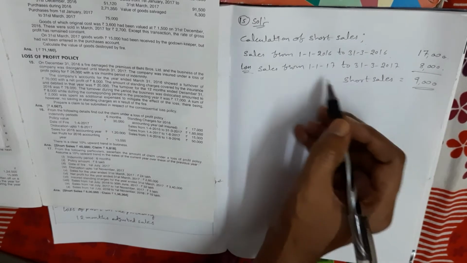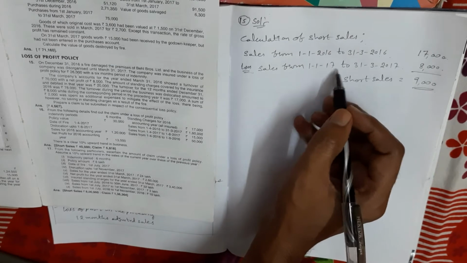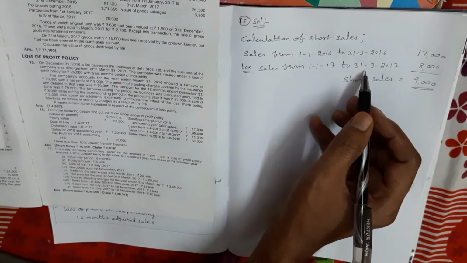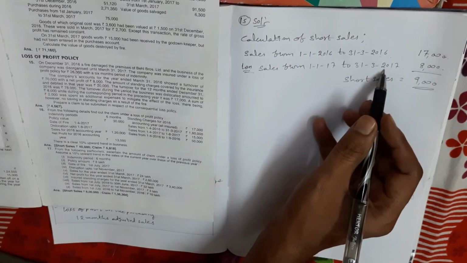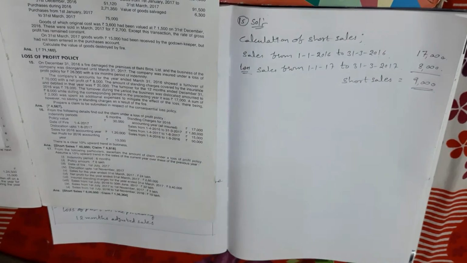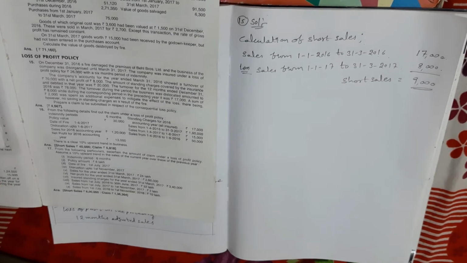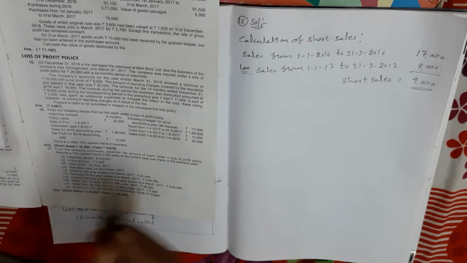Okay, so that's why we have taken the sales amount for this date. So sales from 1st January 2017 to 31st March 2017 means sales during the period the business was dislocated. Okay, now sales during the period the business was dislocated, it's 8,000 rupees. Okay, right.